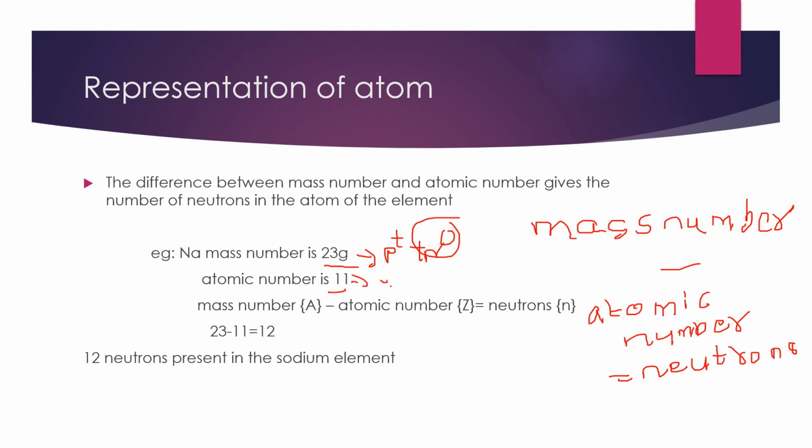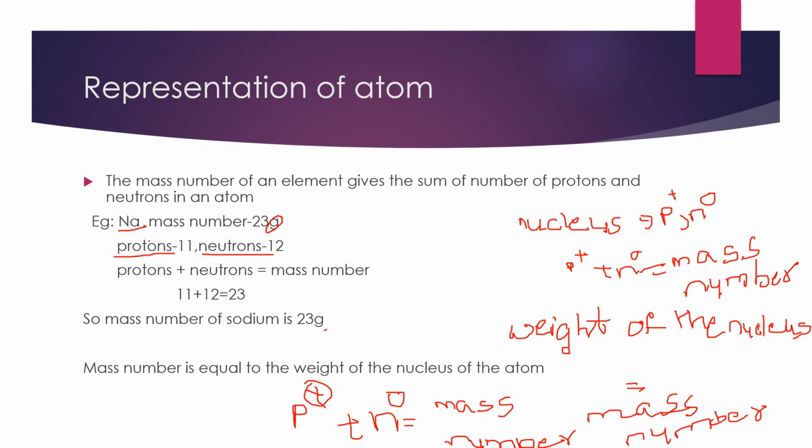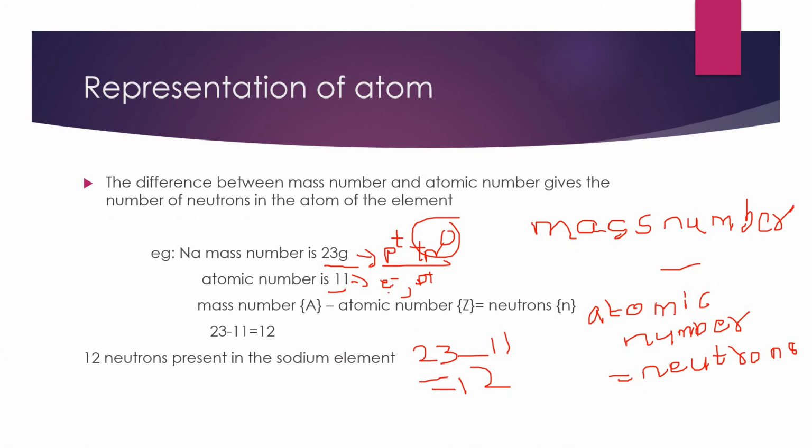Atomic number means electrons or protons, we can say. According to this formula, 11 is the protons. We know electrons and protons, but we don't know neutrons. So 23 minus 11, we will get 12. On the last page, they gave neutrons of sodium as 12. So 23 minus 11 means 12.